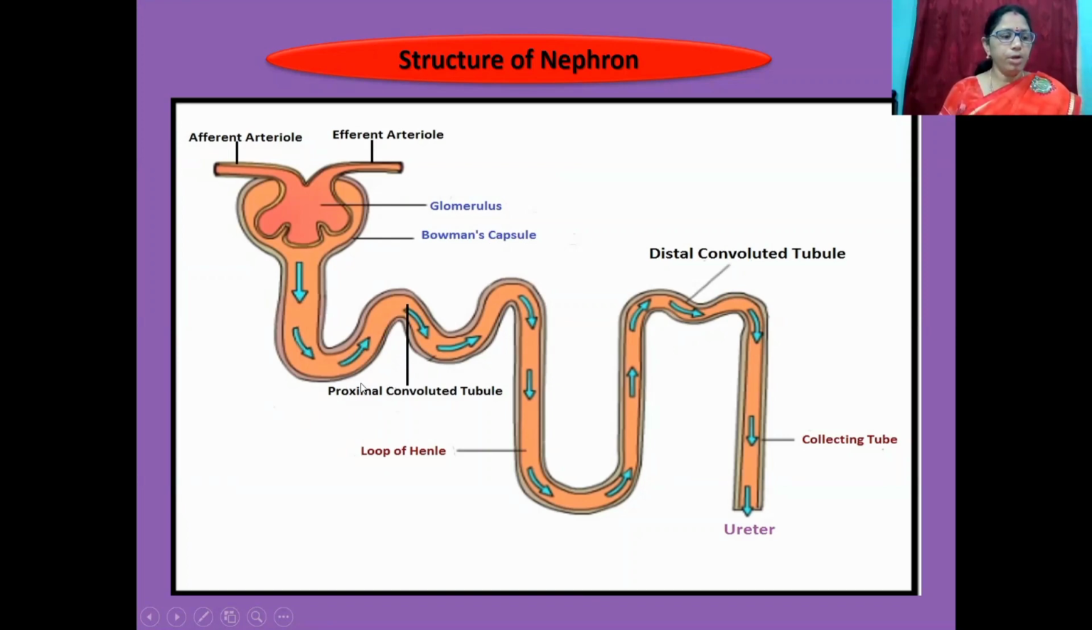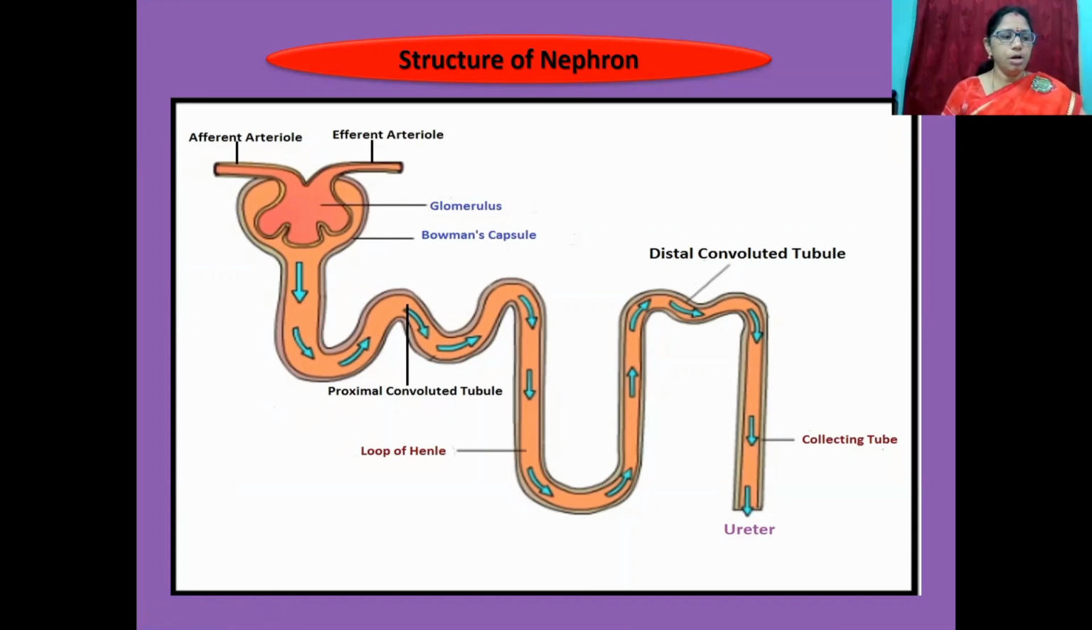After primary urine, it travels into the proximal convoluted tubule. In this process, useful substances in primary urine are reabsorbed into the proximal convoluted tubule.